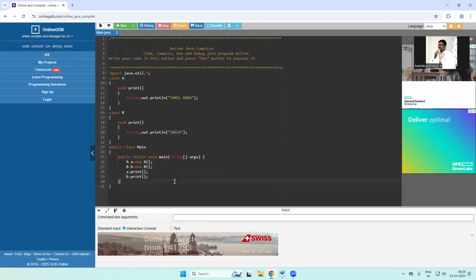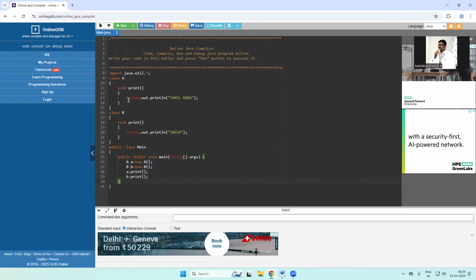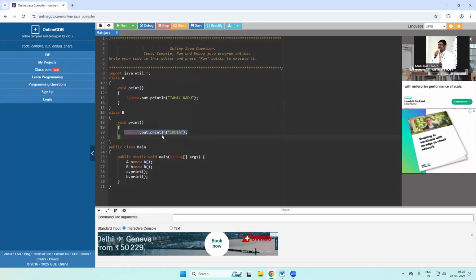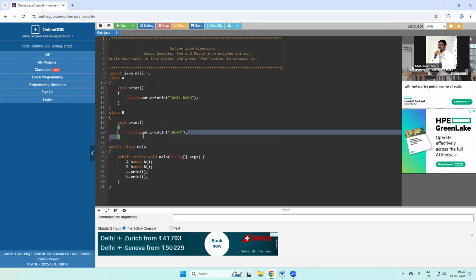So see here, print is a method. The same method name is used for different operations. For example, here I am using some printing, but you can do any operation based on your convenience or based on the work. The method can vary. For example, instead of printing, I can do some sorting program, or some searching program, or otherwise I can get some values as input at runtime. So it is one sample program.